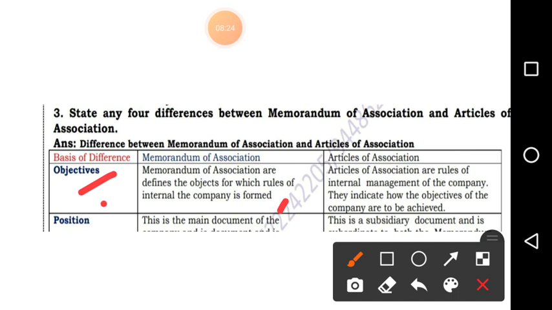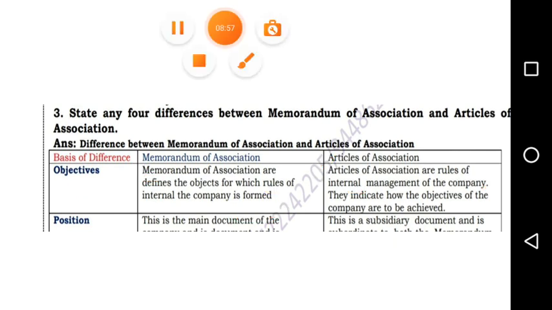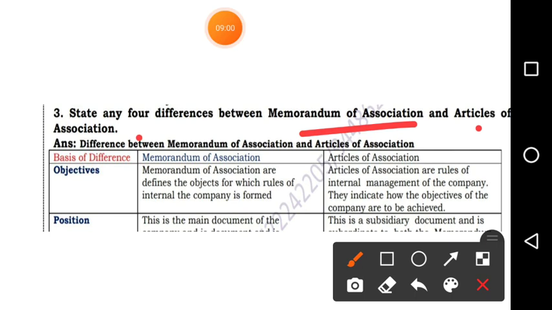Article of association, what is its objective? Article of association are the rules of internal management of the company. Here you simply write: article of association are rules of internal management of the company. Only this much you write is enough. For memorandum of association, it defines the objects for which the company is formed.